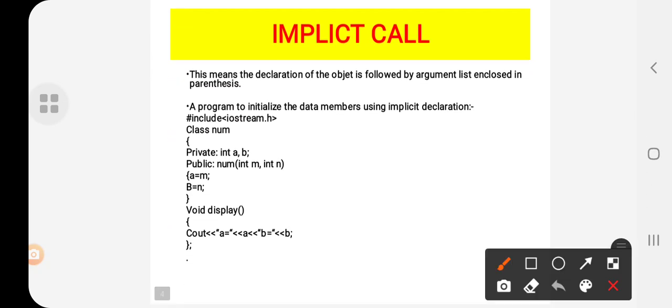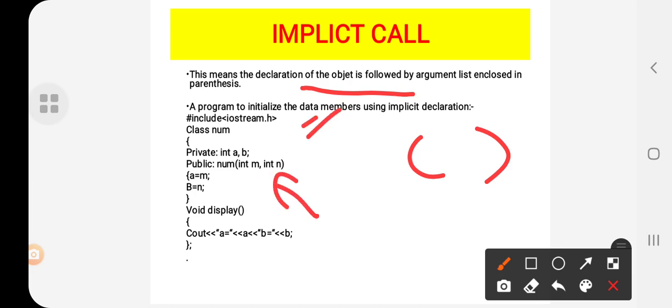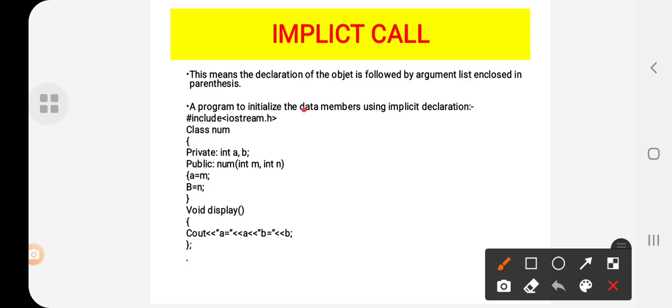Okay, so the implicit call means the declaration of the object is followed by the argument list enclosed in the parenthesis. So whatever is given here will be enclosed with the argument list, that is an implicit call. The object declaration followed by the parenthesis is called an implicit call. So let me give a program example to understand this more clearly.